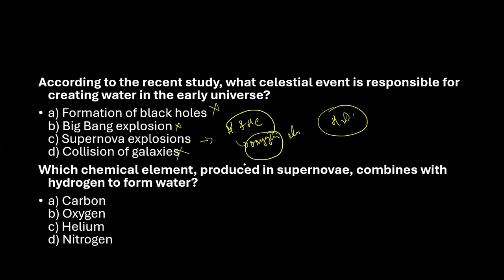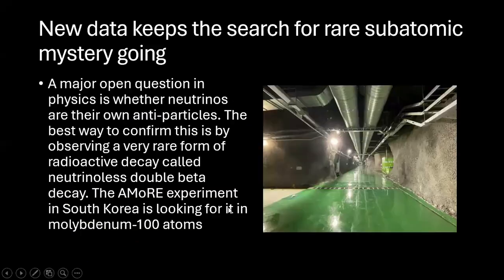Which chemical element produced in the supernova combines with the hydrogen to form water? I also explained this yesterday that for the formation of water, if you have even a basic common sense of the formula of water, H2O, we all know that O is required, so automatically the answer is supposed to be oxygen. This is how we are supposed to get the answers. These are the two questions that we had discussed yesterday.